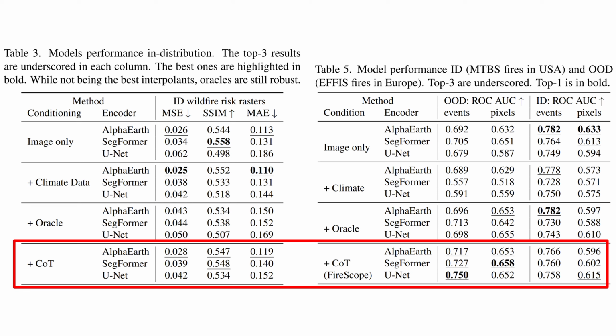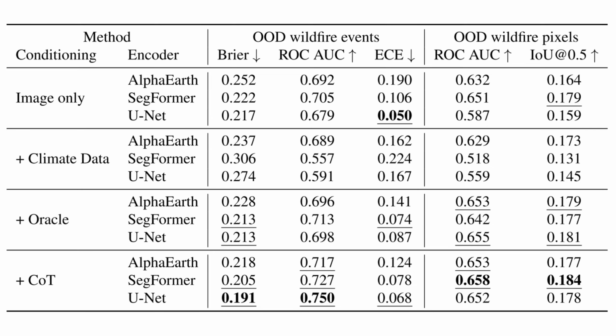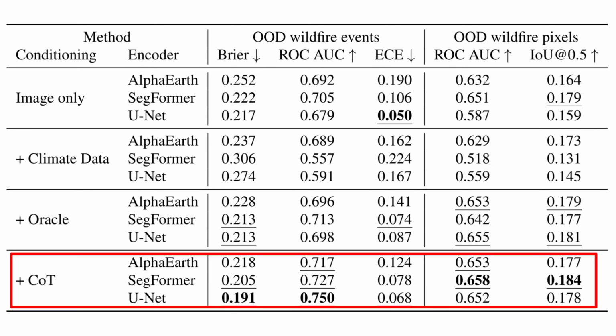However, on the right table, which quantifies out-of-distribution performance compared to in-distribution performance, the chain of thought oracle leads to far superior performance out of distribution. This suggests that chain of thought enables the model to ground its predictions on more generalizable features and correct spurious correlation. Further, the chain of thought oracle leads even to improvement in the fine-grained predictions.